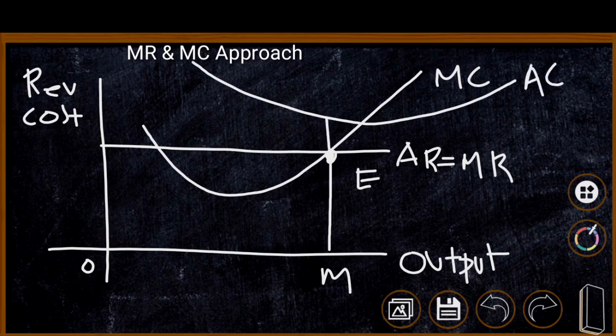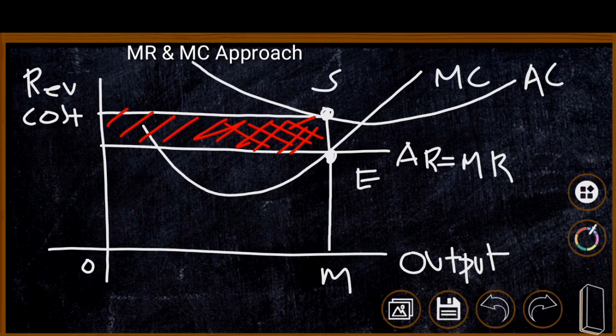Here average revenue is ME and average cost is MS. Therefore the firm is suffering ES amount of loss, and the total loss suffered by the firm is the shaded area, that is PEST. PEST is the total loss suffered by the firm. Here it is clear that the average cost is higher than average revenue. Therefore the firm is suffering loss.